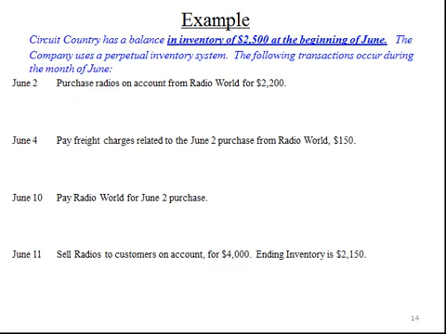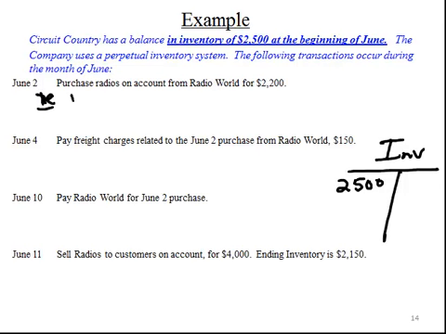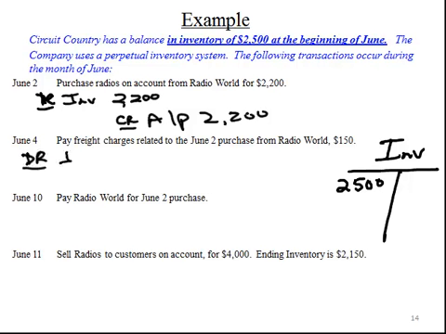Circuit City has a balance in inventory of $2,500 at the beginning of June. The company uses a perpetual inventory system and has the following transactions. On June 2nd, purchase radios on account in the amount of $2,200. We will debit inventory for the purchase price paid, and we will credit accounts payable for the amount owed. On June 4th, when we pay freight charges related to that June 2nd purchase, we will make a debit directly to the inventory account, because the cost of shipping is a cost necessary to get that product ready for sale.